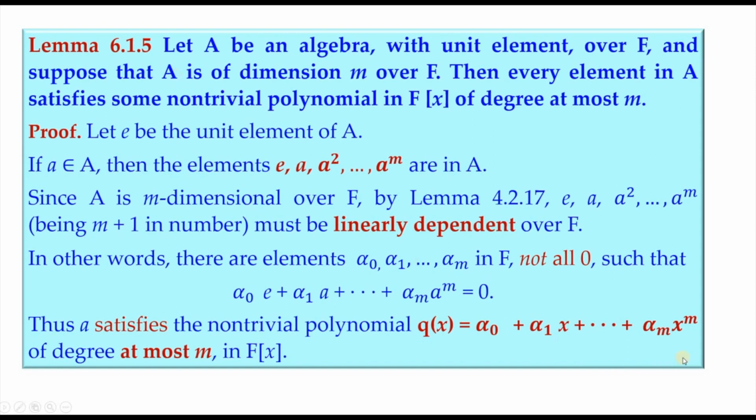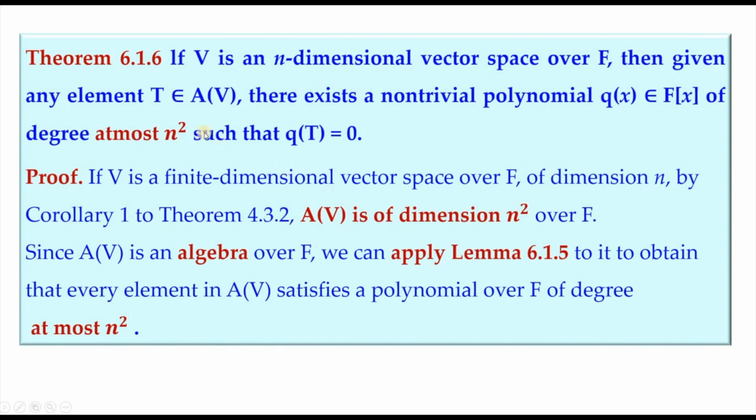So we prove it now for a linear transformation. Now, if V is an n-dimensional vector space over F, then given an element T in A(V), there exists a non-trivial polynomial q of x in F[x] of degree at most n square such that q of T is 0. The 0 stands for zero transformation. So T satisfies a polynomial of degree at most n square. So that is what we were trying to prove.